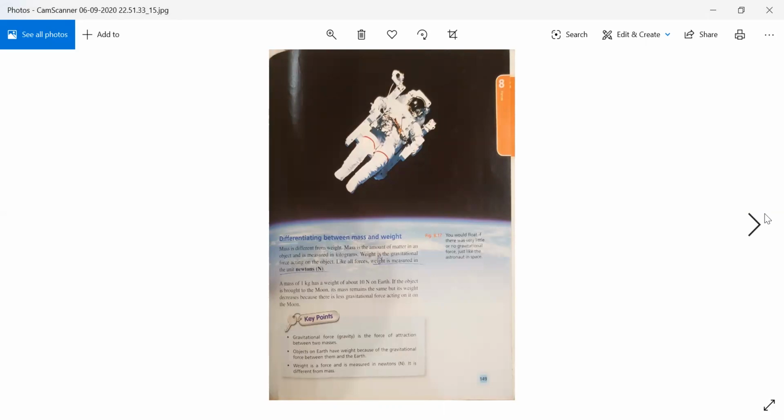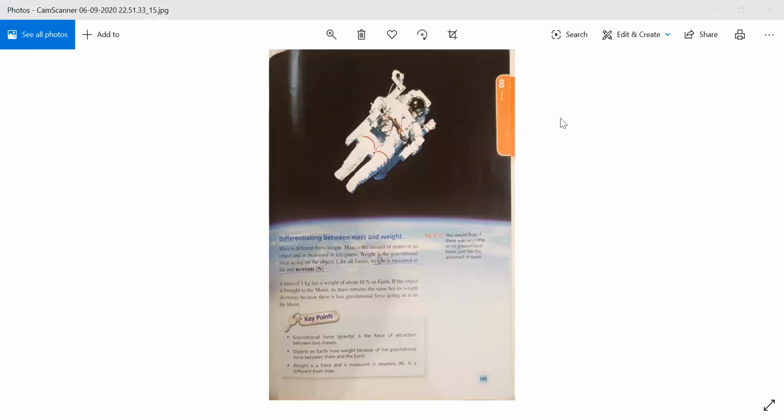Differentiating between mass and weight. Mass is different from weight. Mass is the amount of matter in an object and is measured in kilograms. Weight is the gravitational force acting on the object. Like all forces, weight is measured in the unit Newton, which is N. A mass of 1 kg has a weight of about 10 Newton on Earth. If the object is brought to the moon, its mass remains the same, but its weight decreases because there is less gravitational force acting on the moon.